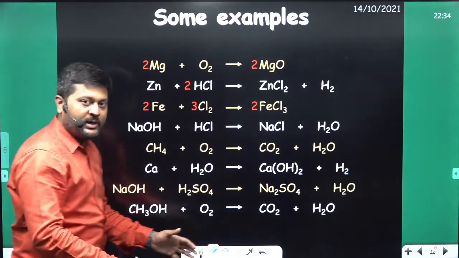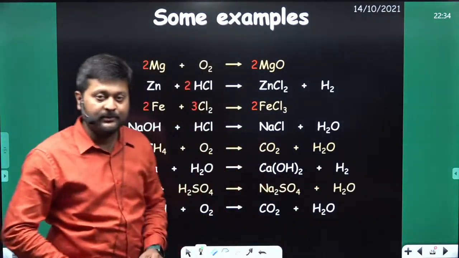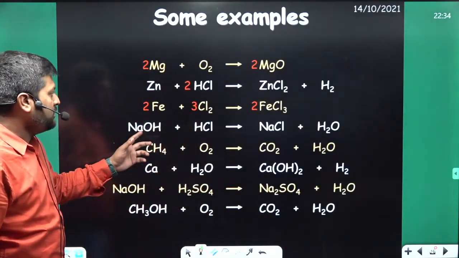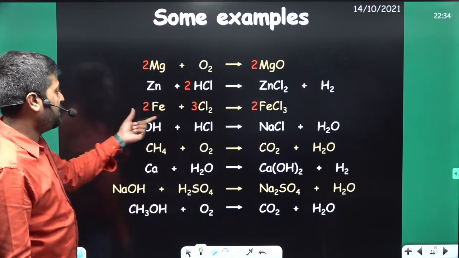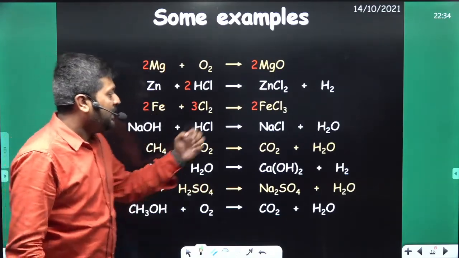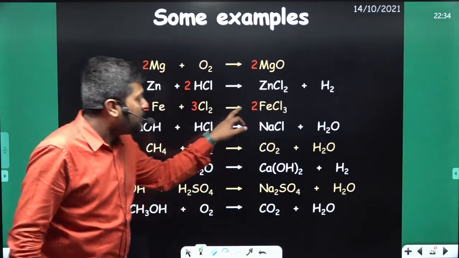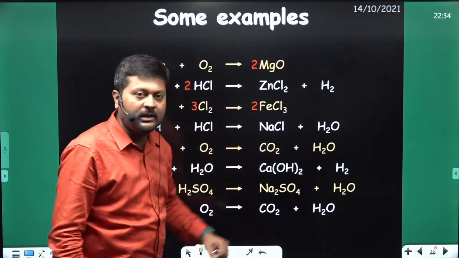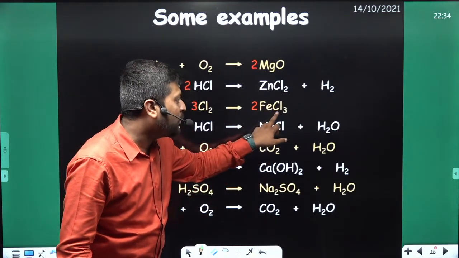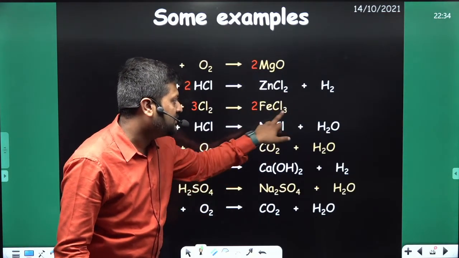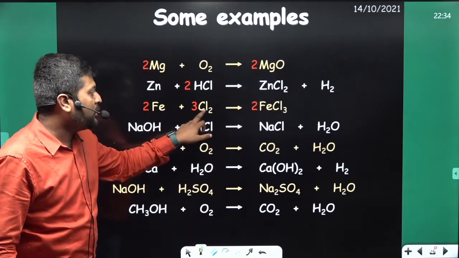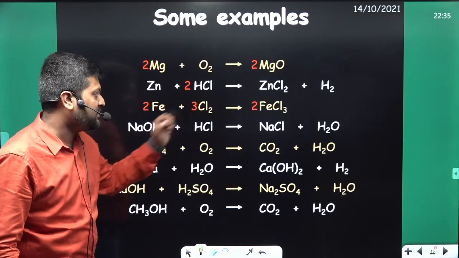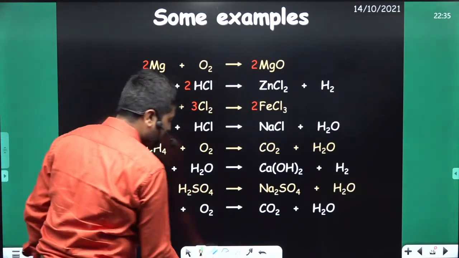After balancing the equation, you should recheck it. You just have to recheck whether what I did is correct or not. You have to check the number of atoms on both sides. Like here we have two Fe atoms. Here also we have two Fe atoms. The number written outside, the stoichiometric coefficient, gets multiplied in each of the numbers. So now how many chlorine atoms are here? 3 to the 6. Here we have chlorine 2 atoms, so to make it 6 we have to put a 3 here, so 3 to the 6. So in this way you have to balance the equations.